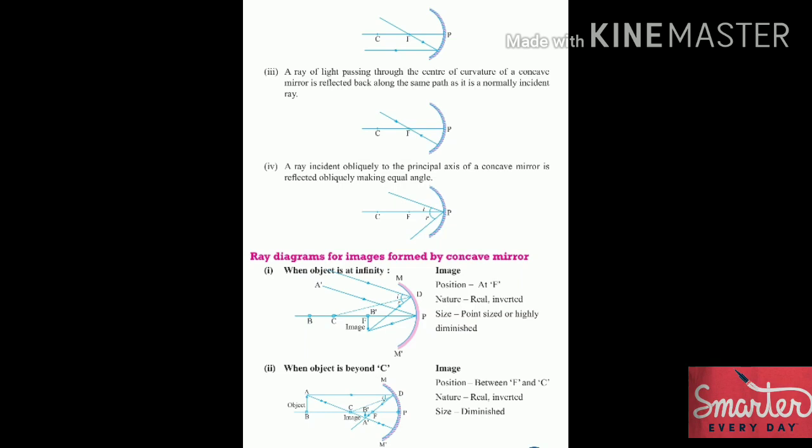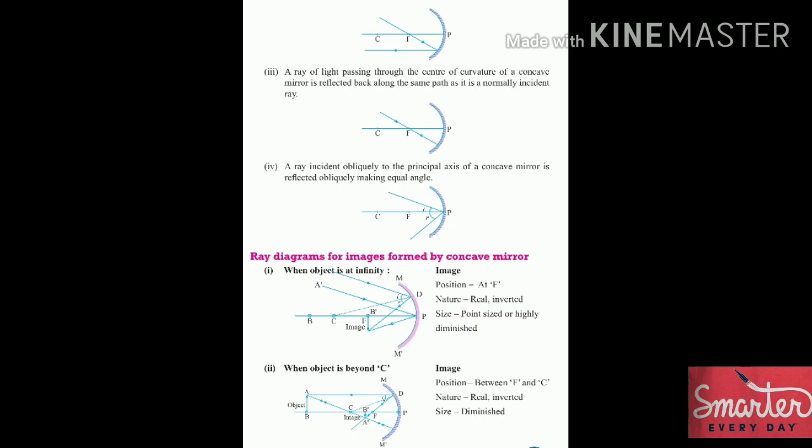Now the third law. A ray of light passing through the center of curvature of a concave mirror is reflected back along the same path as it is a normally incident ray. So this law states that if the light ray is passed through the center of curvature of a concave mirror, then it is reflected back along the same path as it is. It plays the role of normal in that case.